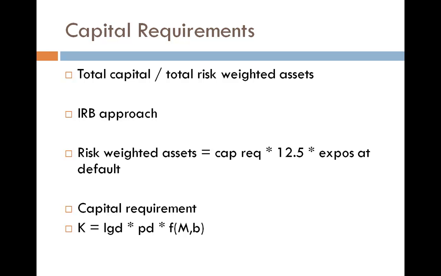So you can see that the formula of the capital requirement is loss given default into probability of default into maturity. This talks about what would happen if a loss happens. This requirement is then multiplied into 12.5, and then into the exposure at default to get the risk weighted asset. So you need to understand how all these things link up.